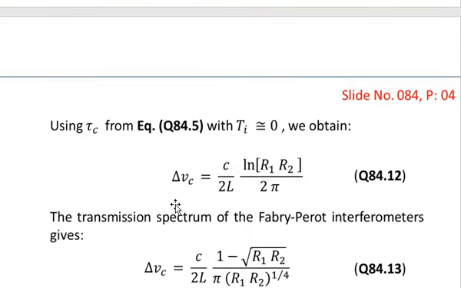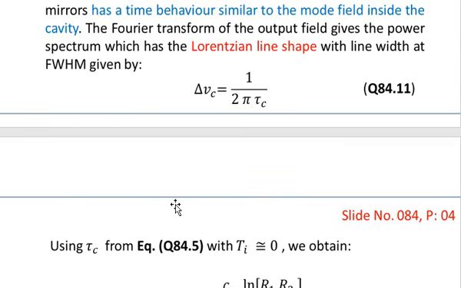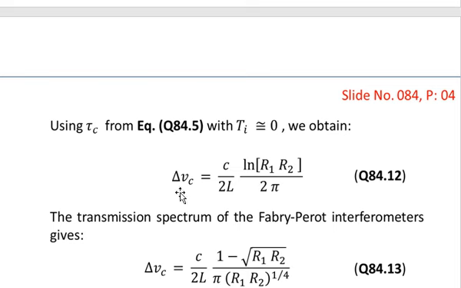So this is the relation that I have written for the line width of the Lorentzian line shape delta nu c, assuming that the internal loss within the cavity is zero, and this is shown in equation number 12. So delta nu c is equal to c over 2L into log of R1 R2 divided by 2 pi. We have also obtained delta nu c for such a cavity in which the internal losses were 0.